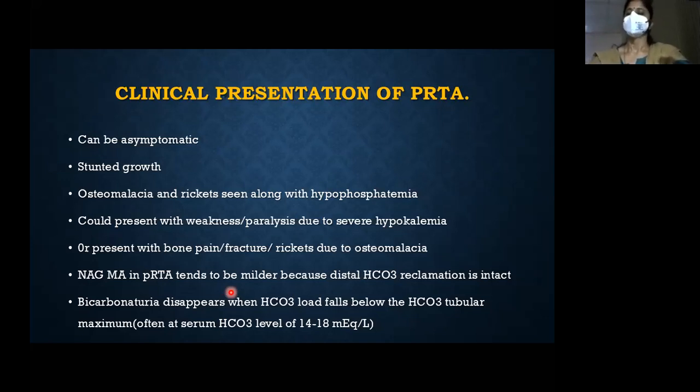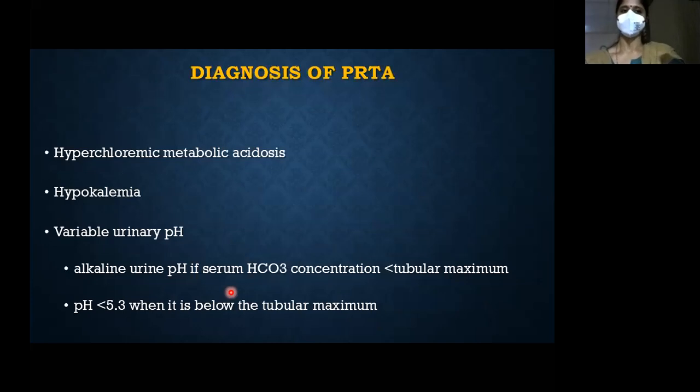Usually the bicarb levels in proximal RTA will be somewhere around 16 to 18. If you try to increase the bicarbonate level by giving the patient alkali, the patient immediately starts developing bicarbonaturia. So in proximal RTA, you have hyperchloremic, normal anion gap metabolic acidosis along with hypokalemia, and the pH will be variable.